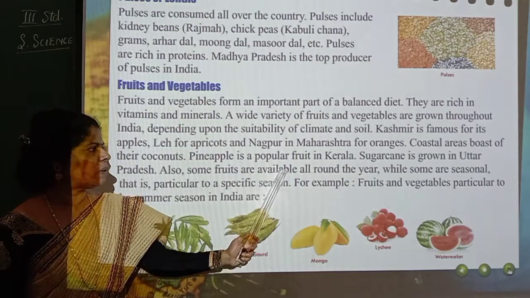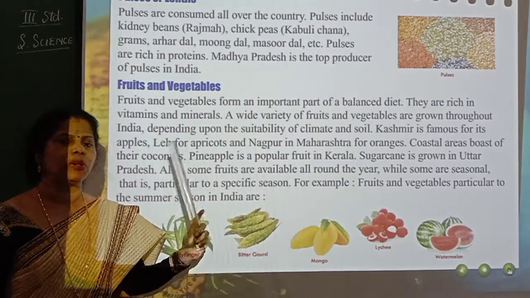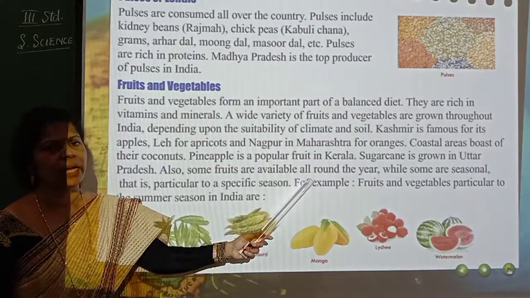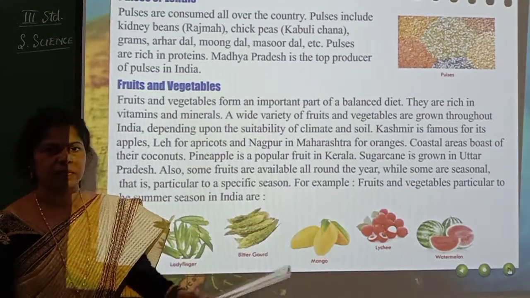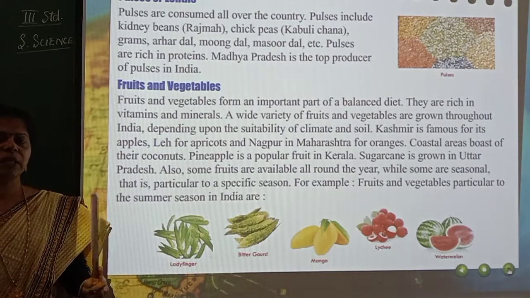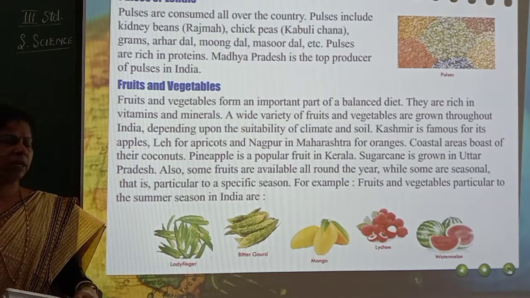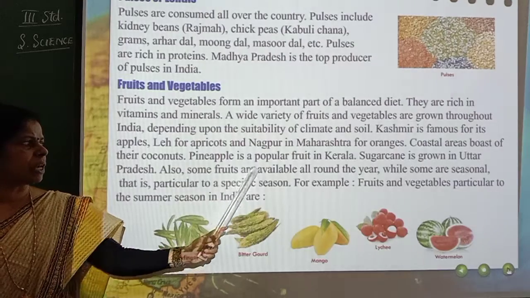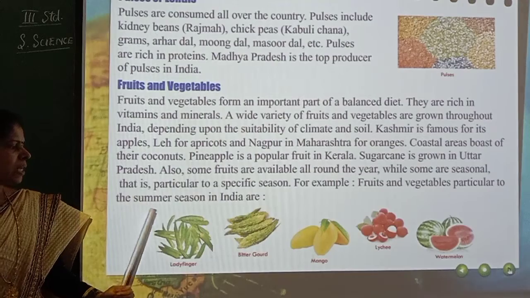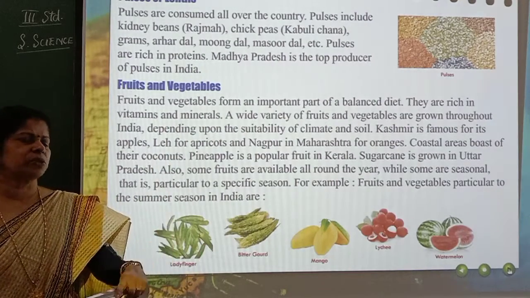Also, some fruits are available all around the year. Some fruits, especially banana, you get every month. Throughout the year you get bananas, isn't it? That's what it means, some fruits are available all around the year, while some are seasonal. For example, if you take oranges or grapes, they are seasonal. You don't get watermelon and muskmelon every time. In some seasons you get them. So that is the meaning here. Seasonal means particular to a specific season, so only in particular seasons you see them.